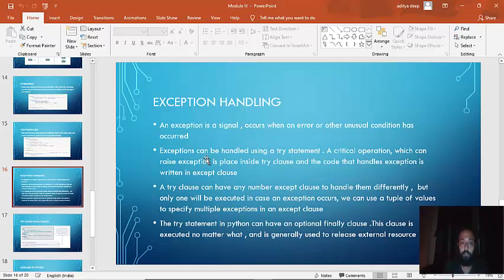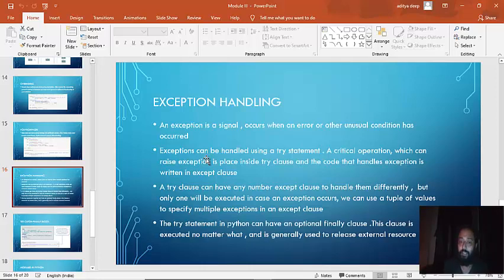Let us go through the theoretical definitions of this once. An exception is a signal that occurs when an error or other unusual condition has occurred. Like I explained, dividing 10 by 0 is an unusual condition. We don't divide anything by 0, so that's an unusual condition. Then, exceptions can be handled using a try statement. If someone is trying to divide by 0, or maybe you have some database connectivity issue, or some particular file is not present, in every such case we can handle that exception in a try catch block. That's written in the second point.